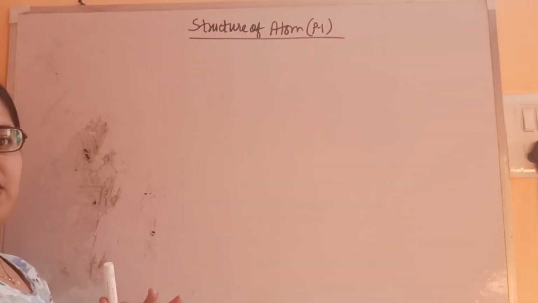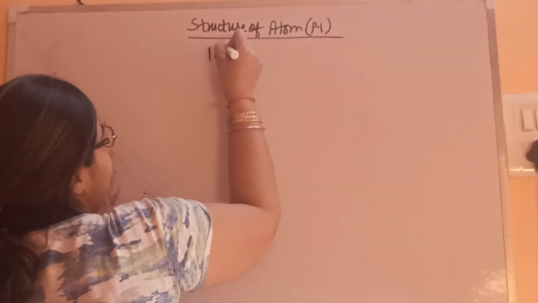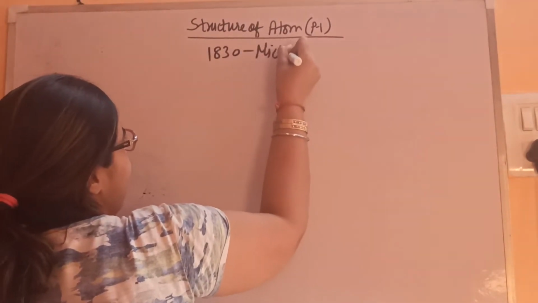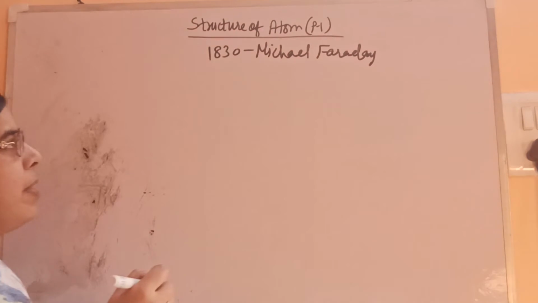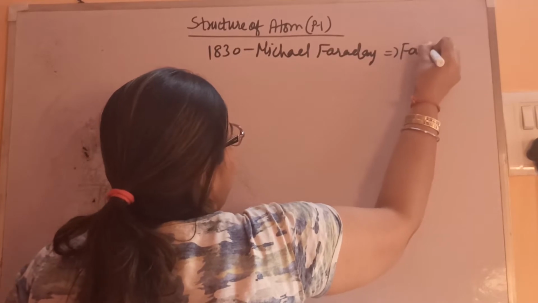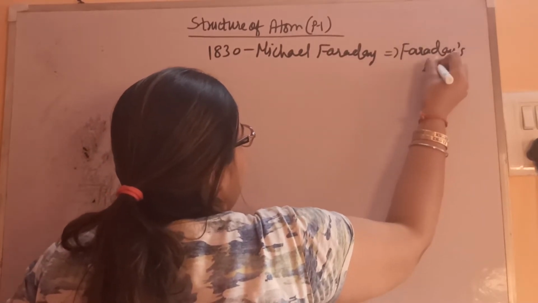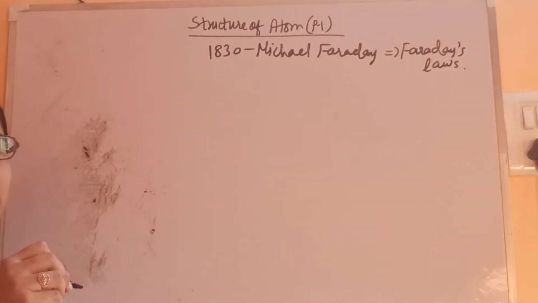Before that, let's see how it came to be known what atoms are, who discovered them, and who gave the name atom or electron. So in 1830, Michael Faraday carried out one experiment using electricity, and he also gave the laws, Faraday's laws of electrolysis. He discovered that by passing electricity, the compound gets decomposed into its constituent ions.